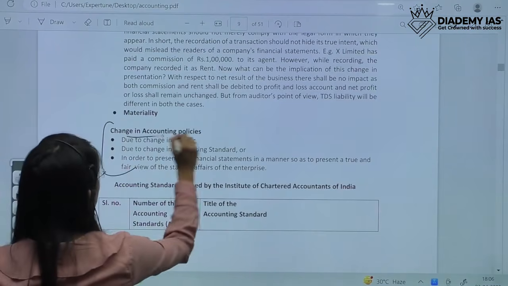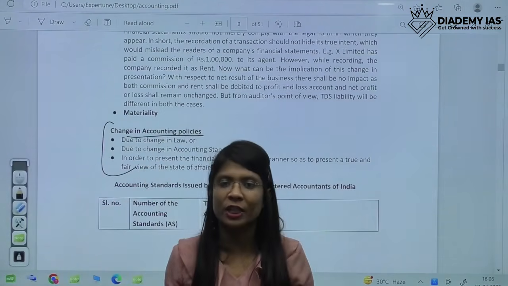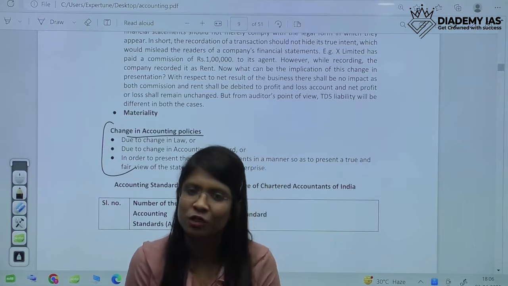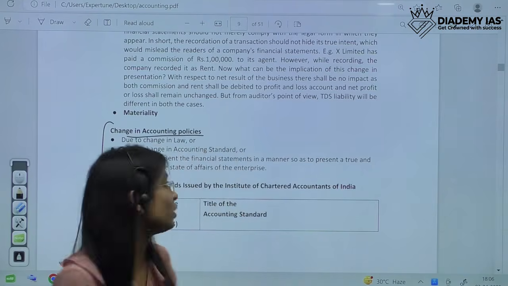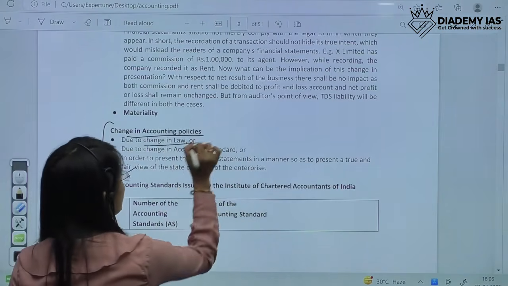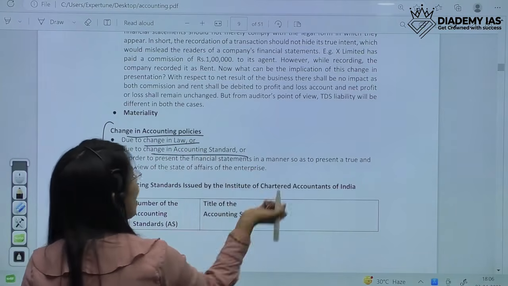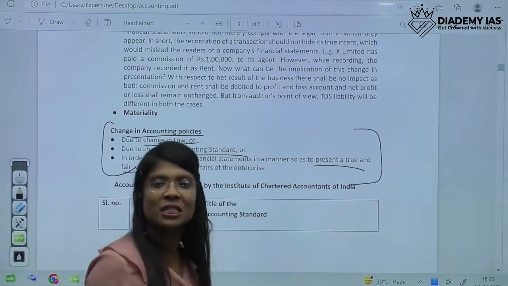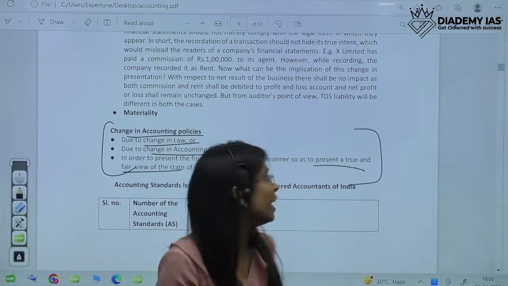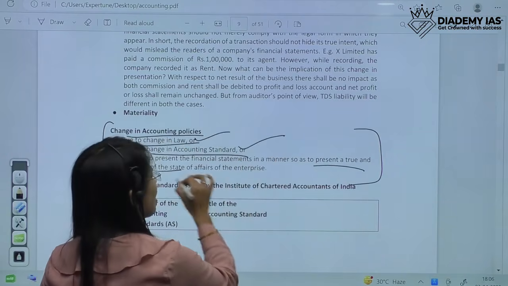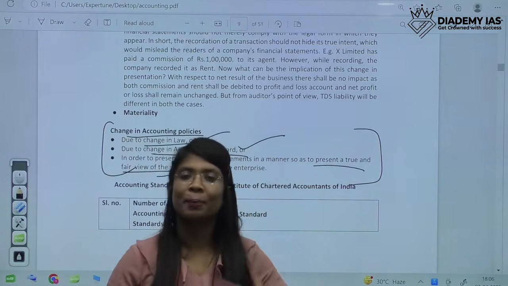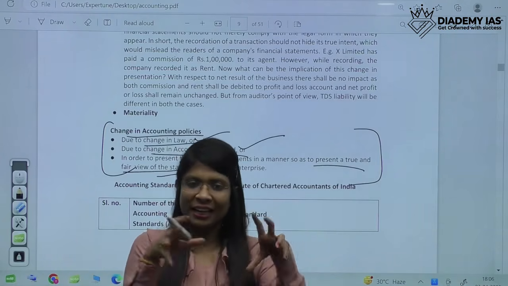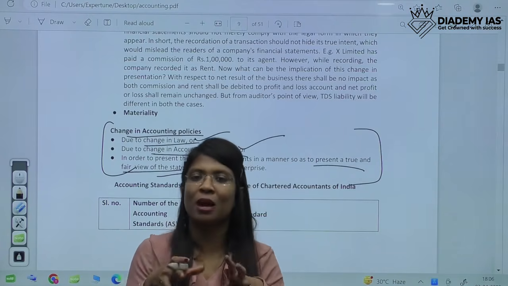So next is change in accounting policy. When can we change the accounting policies? We can make an accounting policy, but there could be some situations when there is a need to change that also. So when can we do that change? That can be done in the case of change in law, change in accounting standards, or to present a true and fair view. These 3 are the only cases when we can do a change in our accounting policy. But that has to be disclosed, and any deviation, any financial impact also has to be disclosed.